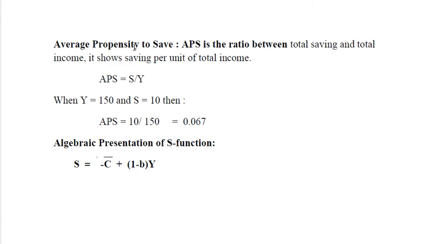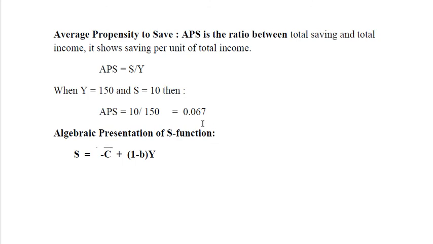The second concept of saving function is average propensity to save. Average propensity to save is the ratio between total saving and total income. It shows saving per unit of total income. If we take total saving per unit, simply it will be again saving divided by income. For example, if income is 150 and saving is 10, then average propensity to save will be saving upon income, that is 10 upon 150, and the answer here is 0.067.